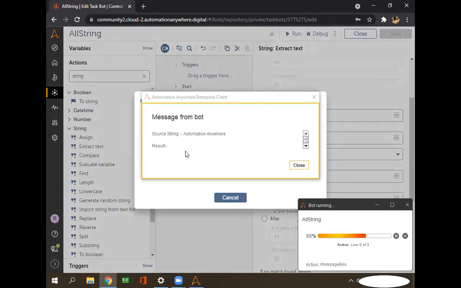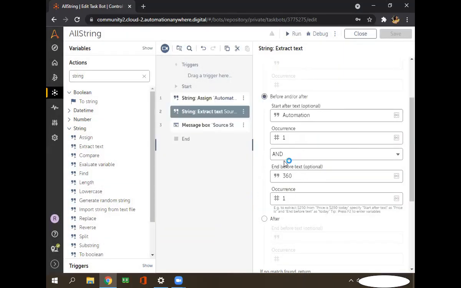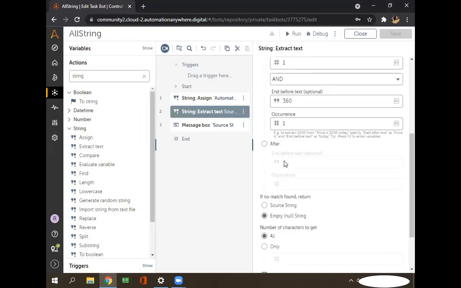See, we haven't received any result. So this is the difference between or and and. It will not throw any error, it just will not give the result.